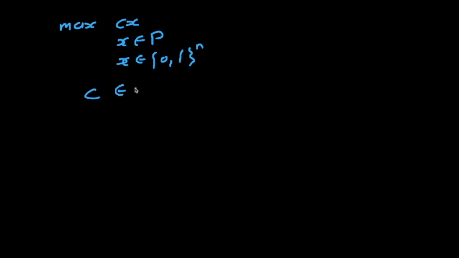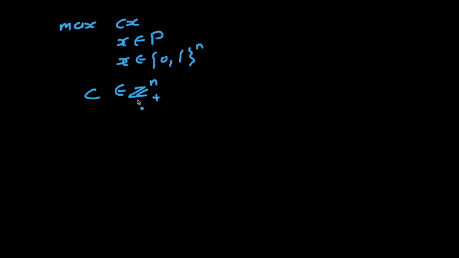We will start with our problem, which is, let's say we are maximizing some objective, and x belongs to some polytope P, and x is binary 0 1. Let's also say that our objective coefficients c are all integers, and not only integers, they are all non-negative integers.